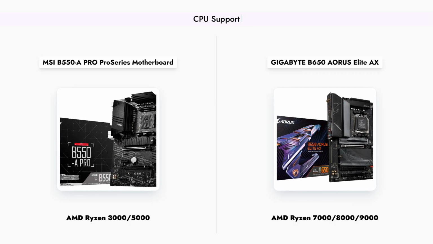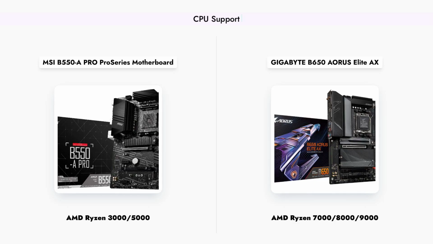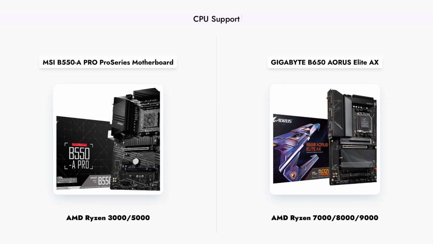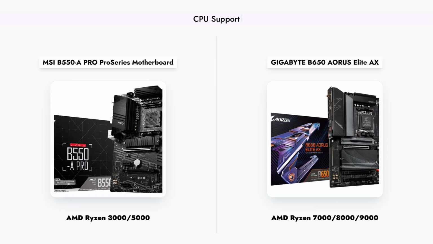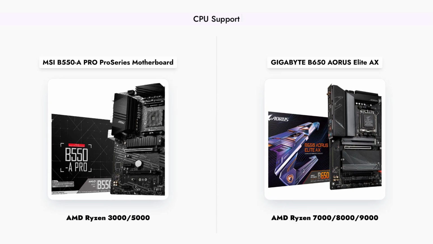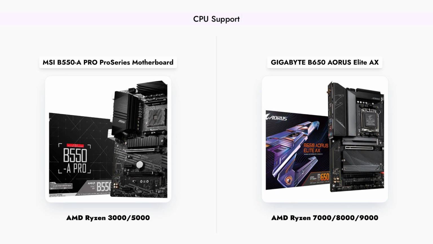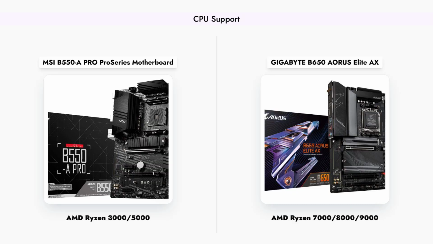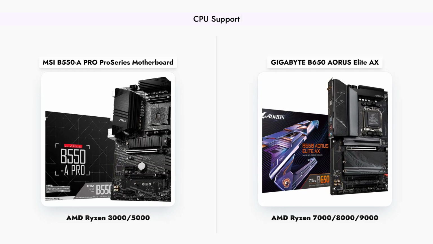The MSI B550-A PRO supports AMD's Ryzen 3000 and 5000 series processors, making it an excellent choice for users looking to build a reliable system without breaking the bank. On the other hand, the GIGABYTE B650 AORUS Elite AX is designed for the latest Ryzen 7000 series and beyond, ensuring that you have access to the latest technology and performance enhancements. This difference in CPU compatibility is crucial for users planning their builds, especially considering the longevity of their investment.